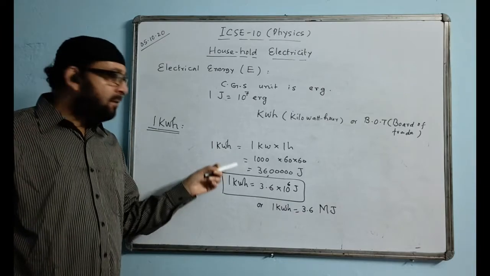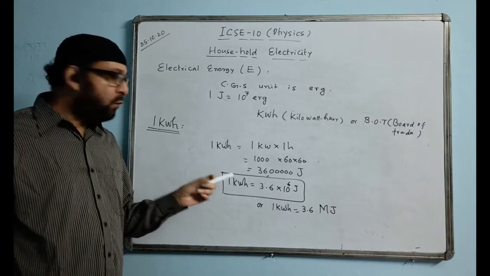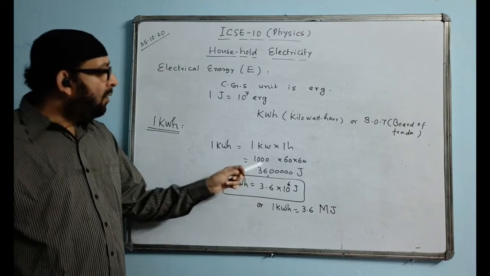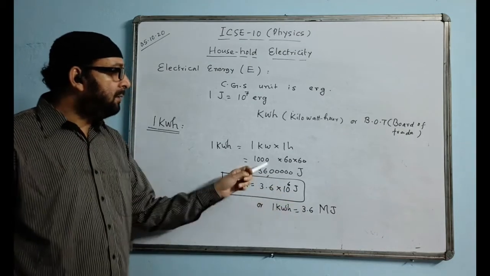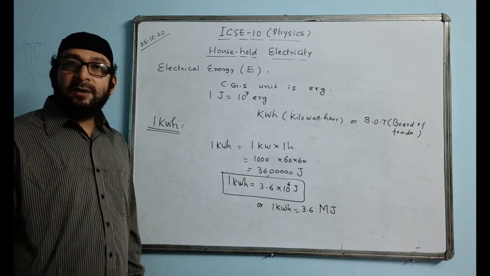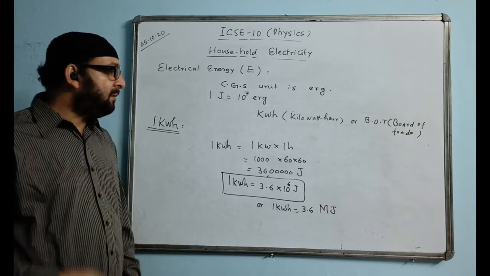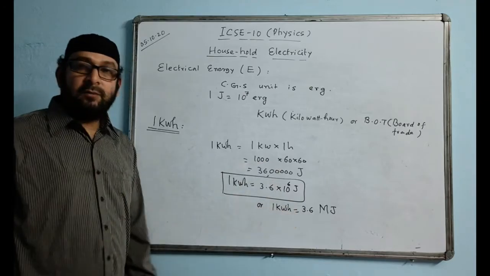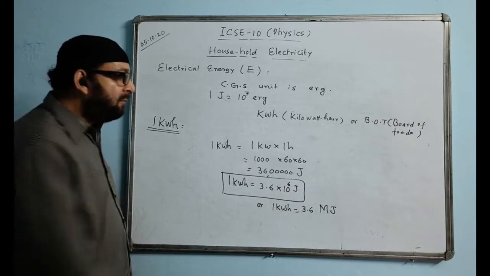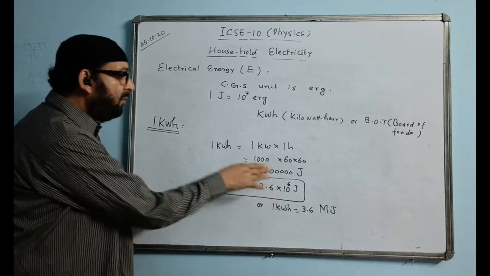1 kilowatt hour is equal to how much in joules? We can write either this way or this way or this way. There are 3 ways you can write, and each one is correct. You get full marks for writing in either of these forms. It is not compulsory that you have to write like this, or you have to write like this, or you have to write like this.